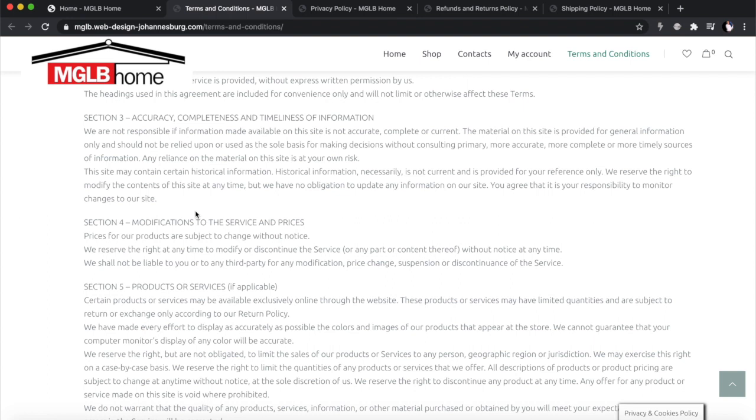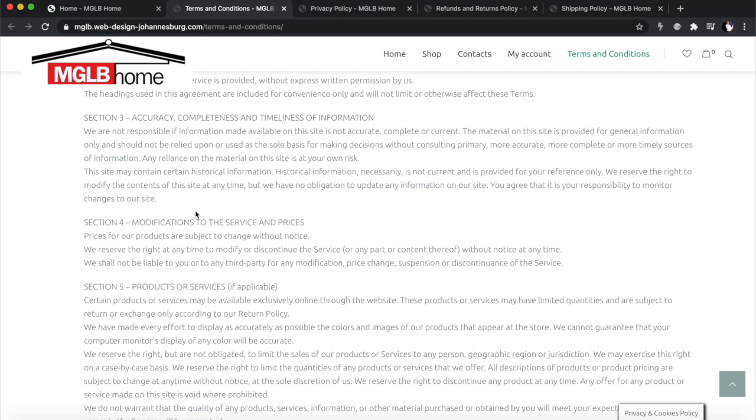Accuracy of information. This is important, especially if you have blogs on your site. With SEO, you're sort of required to always have outside links to other websites, and sometimes the website you're linking to might have some inaccuracies in the information they're providing. You don't want a client coming back to you and saying, I went to this website from your link on your website, and that website said 1, 2, 3, 4, 5, and that information was untrue, and then they're coming back to sue you for it. So you've got to make sure that you're listing all these things: whatever information is on this website, we're not saying it's accurate, but this is what we're providing you as is. All of that documentation, you've got to actually list it.